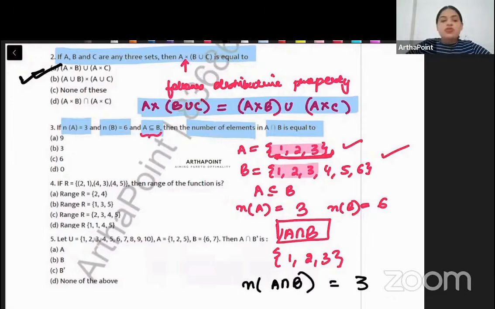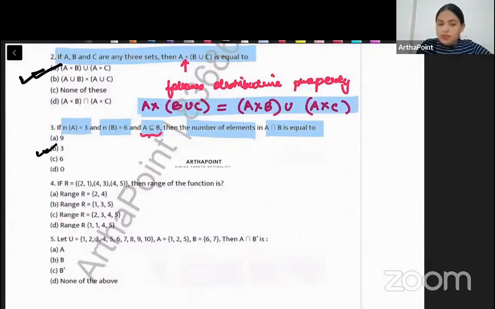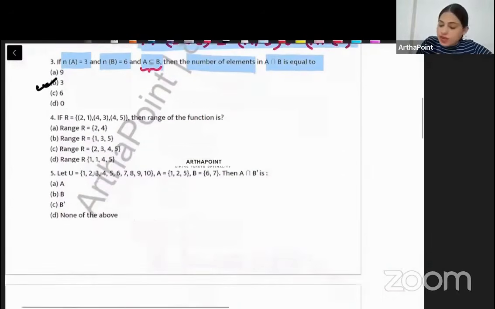We are clear, ma'am. It should be 3. So answer to this question is 3. That's the answer to this question. Okay. Come to the next question. Better, next question dekho. If R is this, then the range of the function is.